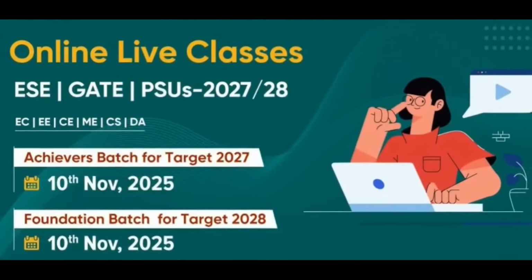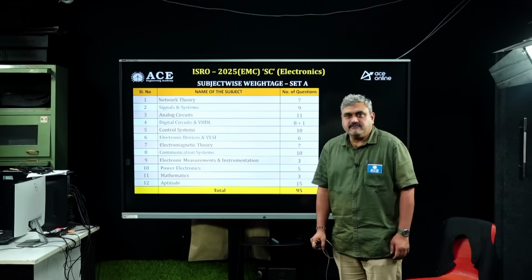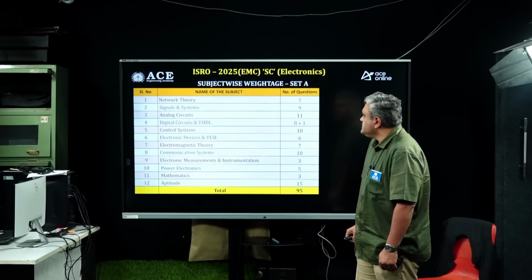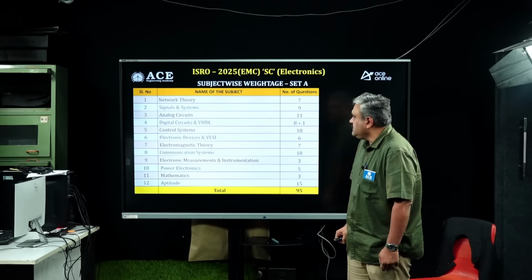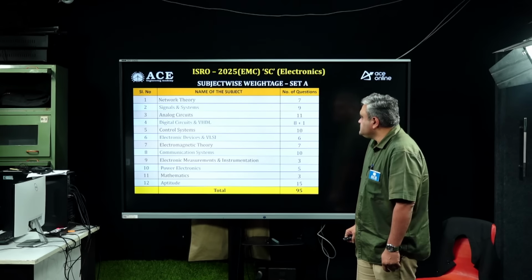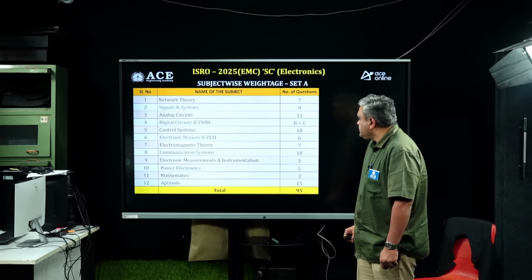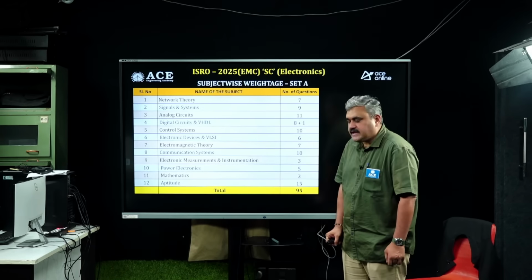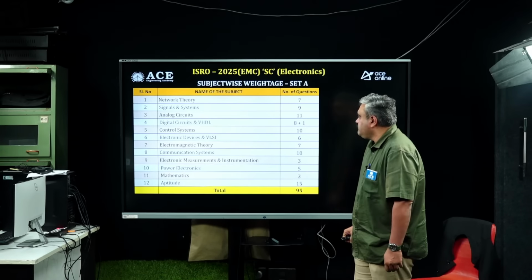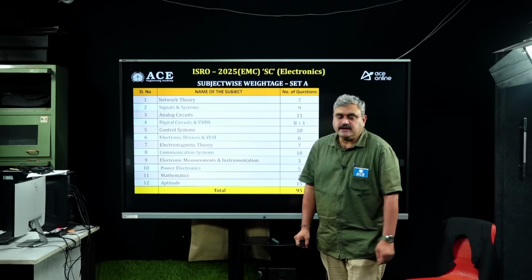Coming to the weightage part. These are the weightages for different subjects given in today's paper. Network theory had 7 questions, signals 9, analog circuits 11, digital circuits and VHDL design 9, control systems 10, electronic devices and VLSI 6, electromagnetic theory 7, communication systems 10, electronic measurements and instrumentation 3, power electronics 5, mathematics 3 and aptitude 15. Totally 95 questions are there.